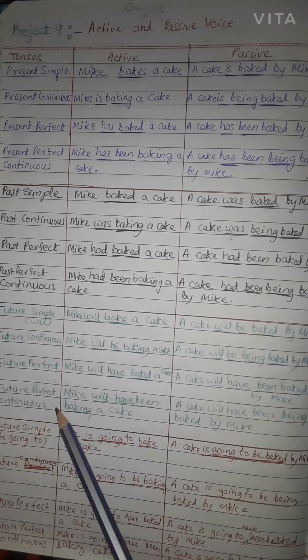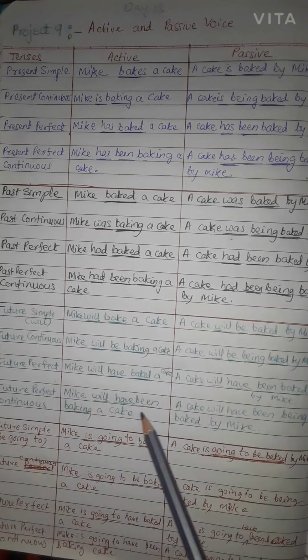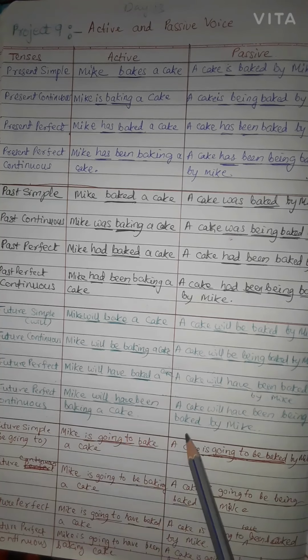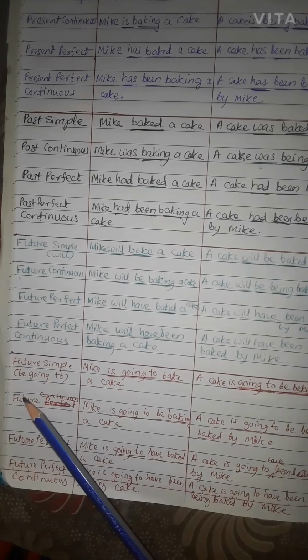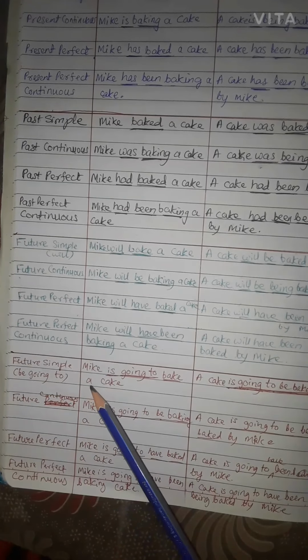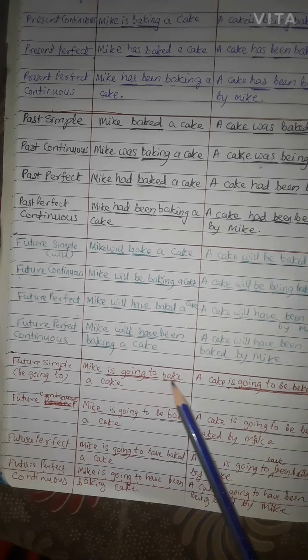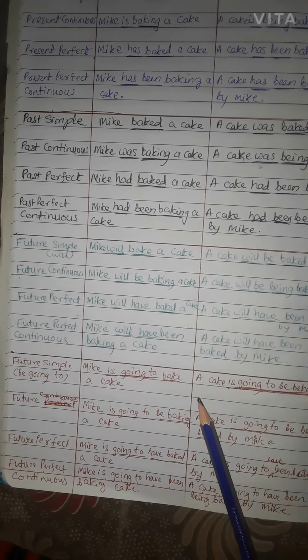Future perfect continuous, Mike will have been baking a cake. A cake will have been being baked by Mike. Future simple, be going to. Mike is going to bake a cake. A cake is going to be baked by Mike.